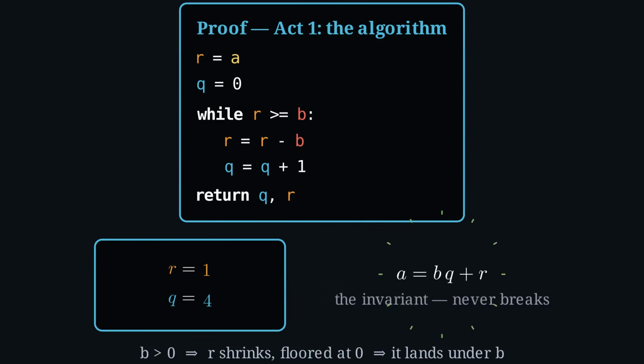And why is the answer right? The invariant, a equals bq plus r. Each round swaps r for r minus b and q for q plus 1. And b times (q plus 1) plus (r minus b) is still bq plus r. So it never breaks, first round to last. Existence on the naturals, done.